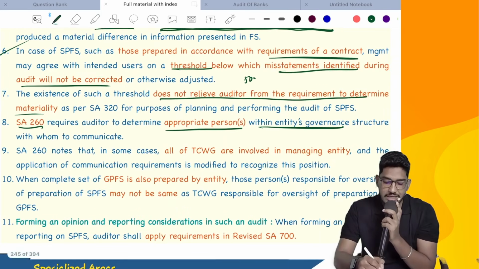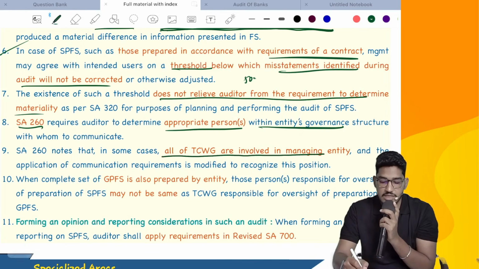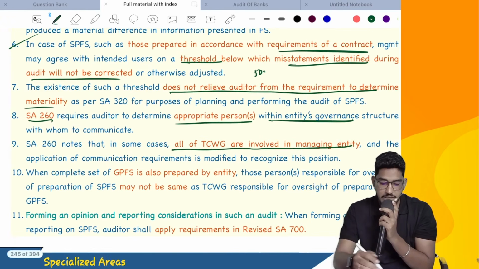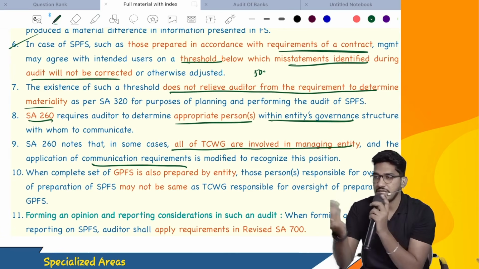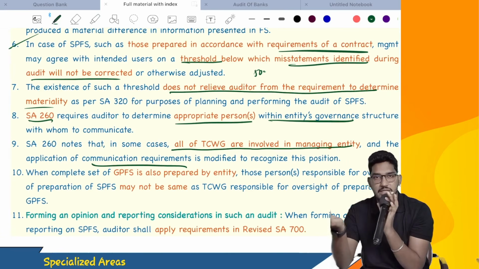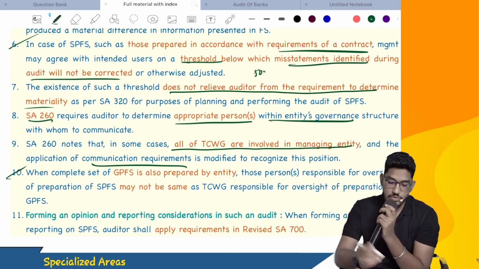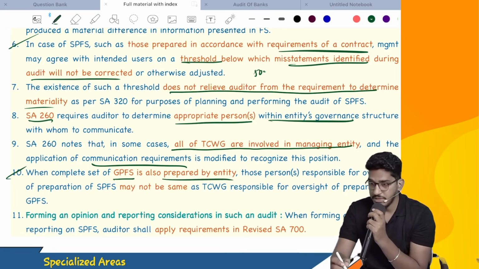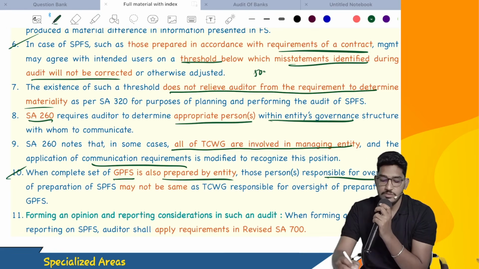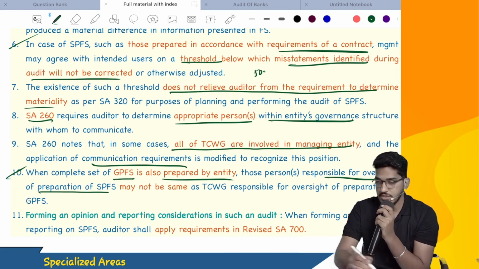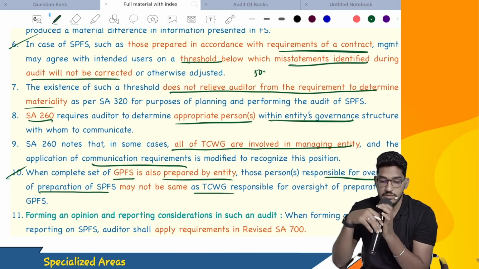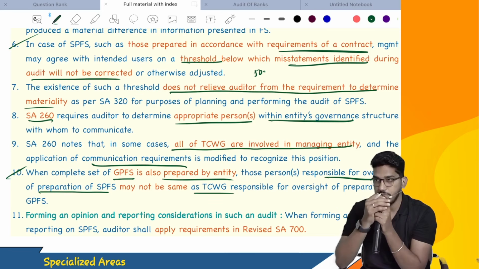SA260 notes that in some cases, all of those charged with governance are involved in managing the entity, and application of communication requirements has to be modified. If both are playing the same role, then make changes to your communication requirements. And also one more thing they say: when a complete set of general purpose financial statements is also prepared by the entity, those persons who are responsible for oversight of preparation of special purpose financial statements may not be the same as those charged with governance responsible for oversight of preparation of general purpose financial statements.